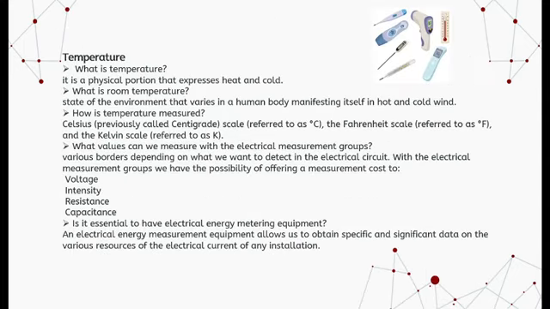Temperature. What is temperature? Temperature is a physical magnitude that expresses hot and cold. Temperature is fundamental in all fields of the natural sciences, including physics, chemistry, earth science, medicine, and biology, as well as at most points in everyday life. What is ambient temperature? It does not have a specific scientific term, however, we can mention that it is the state of the environment that varies in a human body, manifesting itself in the sensation between hot and cold.